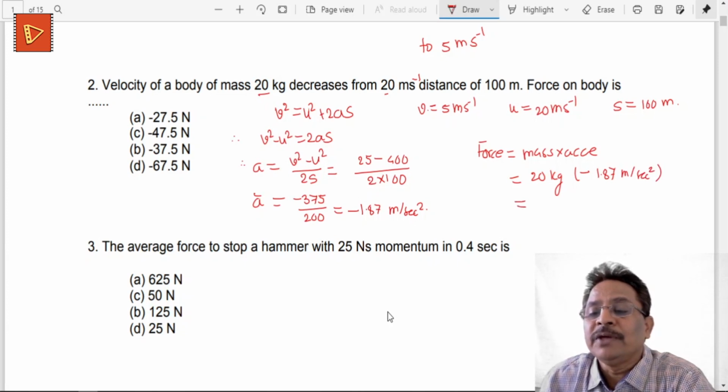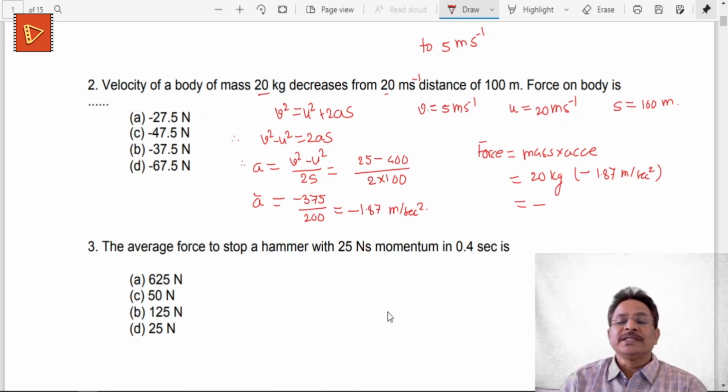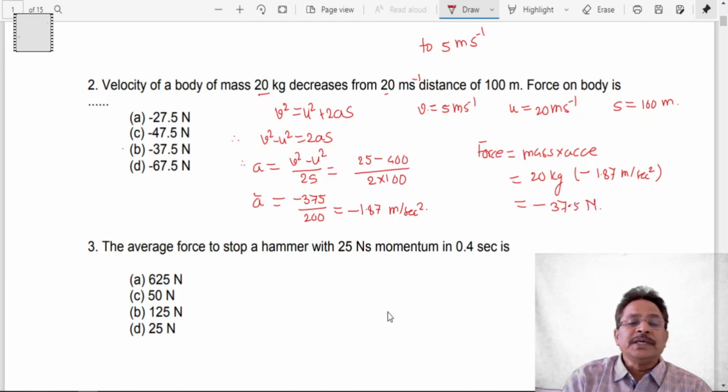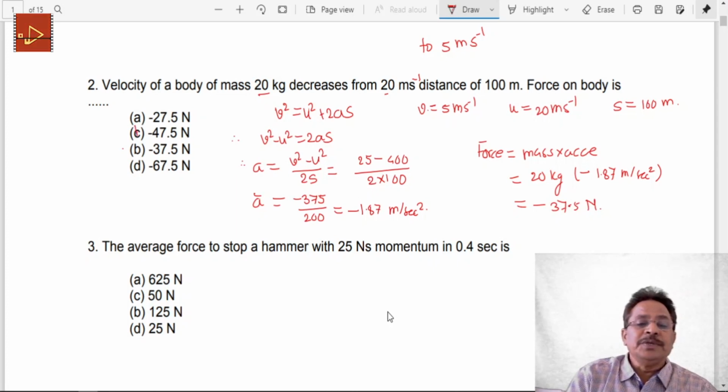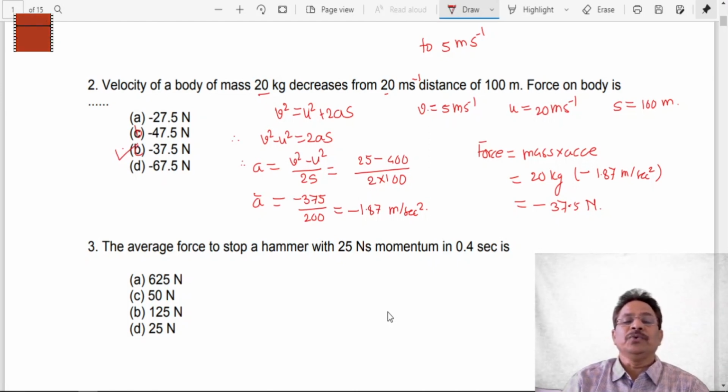And therefore if I use these two numbers, this plus minus will now be minus, and 20 into 1.87 comes to be 37.5 newtons. And hence out of this, the correct option is, this is B option, this is C option. So in this case option C is correct, that is minus 37.5 newtons.